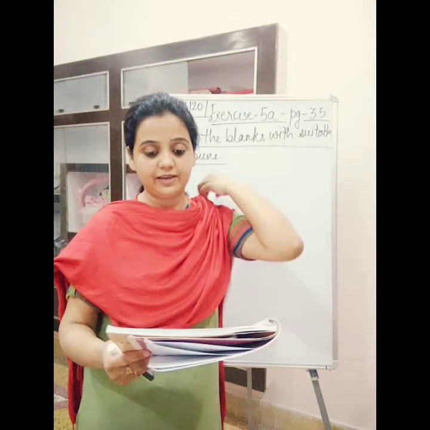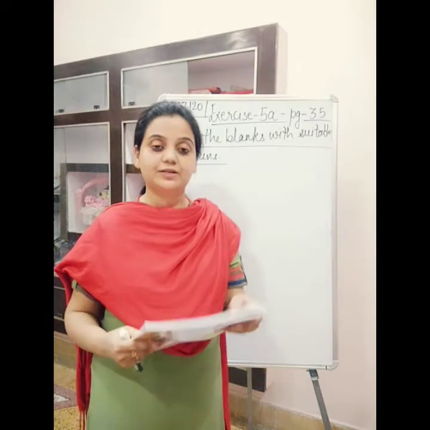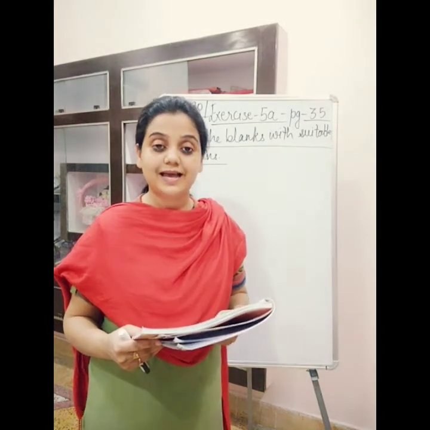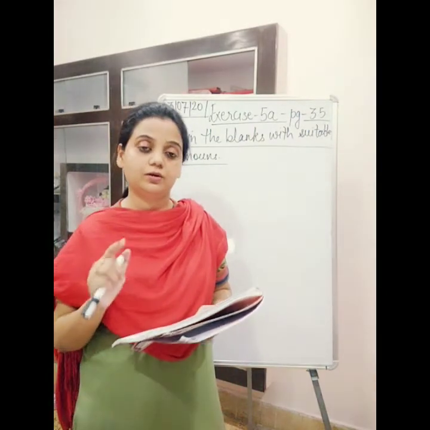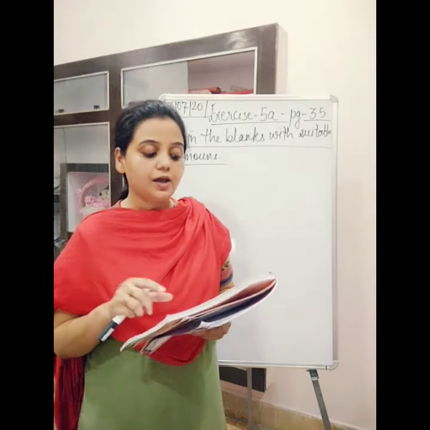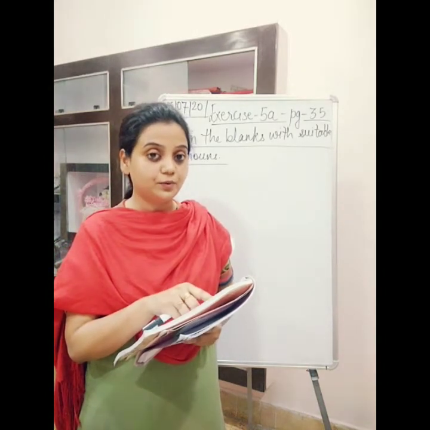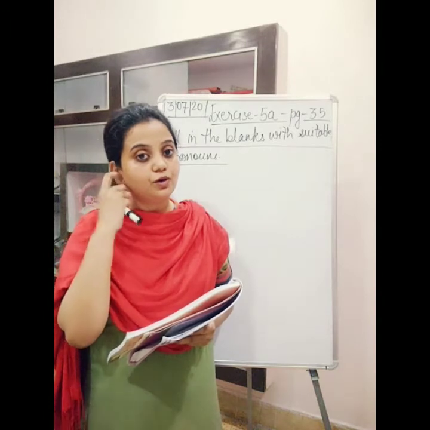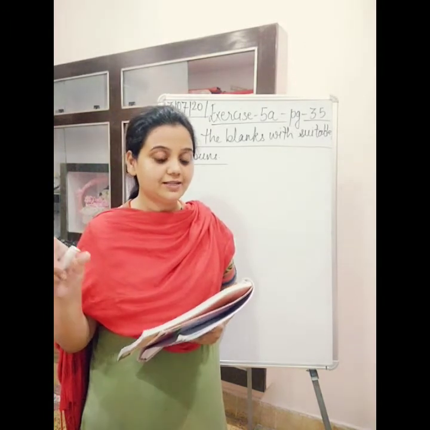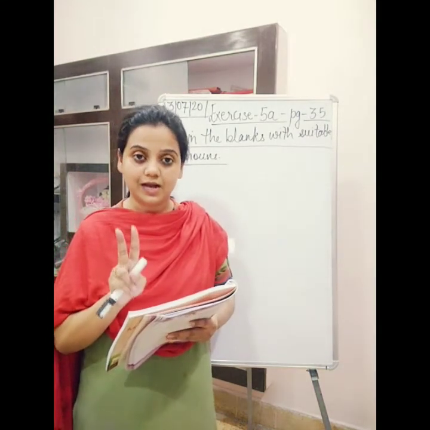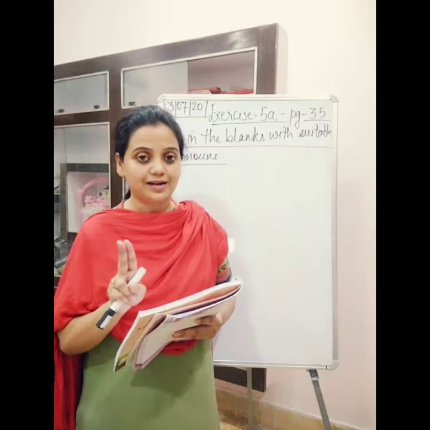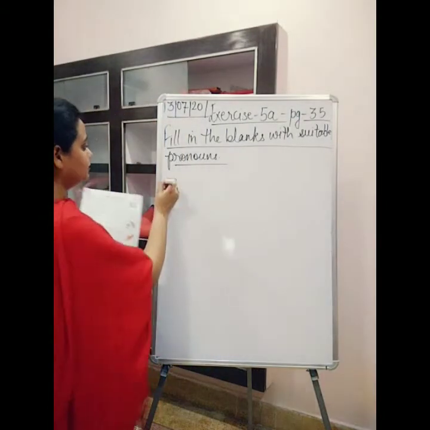Go to page number 35, exercise number A. Fill in the blanks with suitable pronouns. The first one is: Lee and Yon sang well. Full stop. ___ won the prize. Over here we have to put a pronoun for Lee and Yon because they are nouns here, right? We have two nouns here, which means plural. If you remember, I told you for children, for people we use they. So over here we will use they, because we are talking about plural nouns. So the first one will be they.